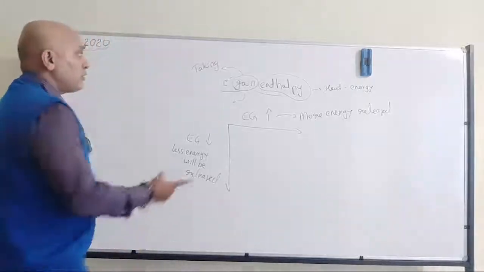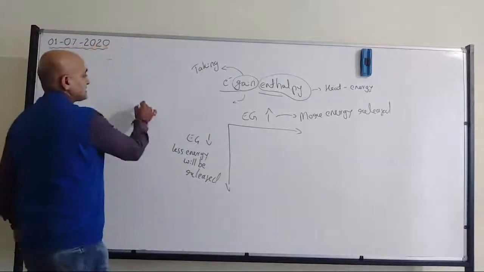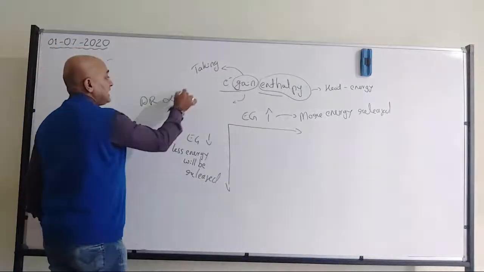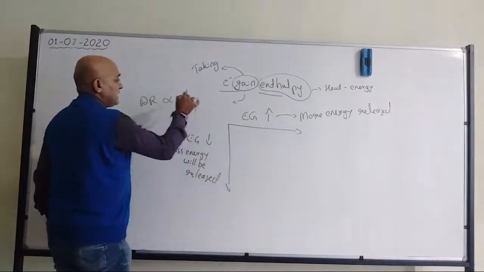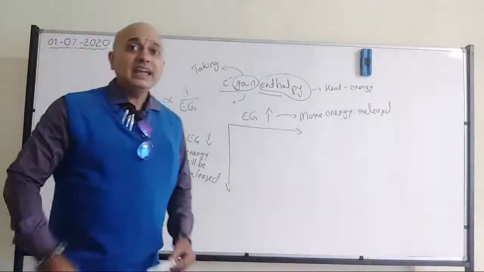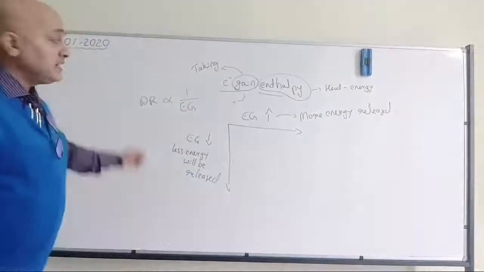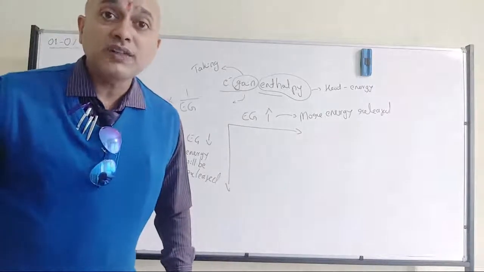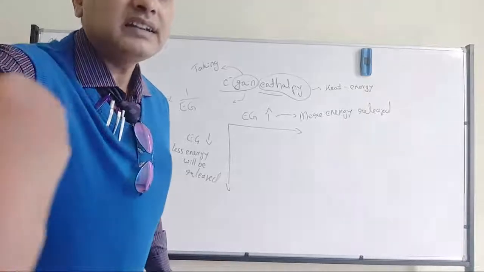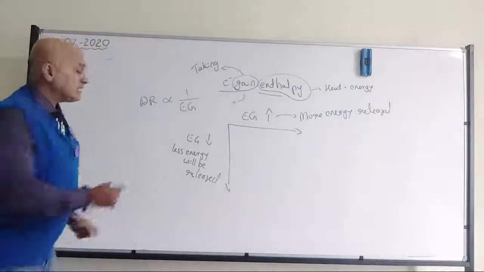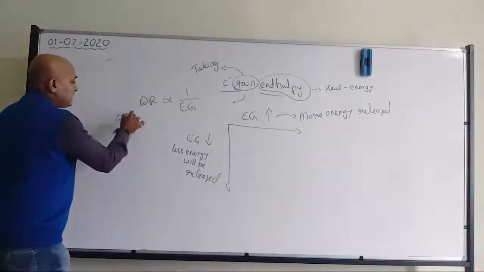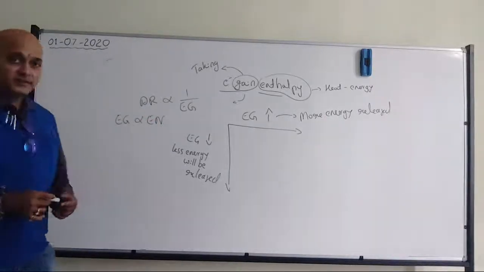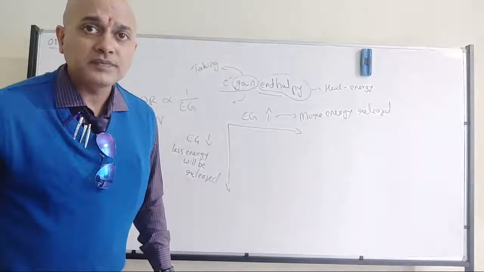If I correlate with atomic radius, once again they are inversely related. Electron gain enthalpy and atomic radius are inversely related. Electron gain enthalpy and electronegativity are directly related. All of you have understood?